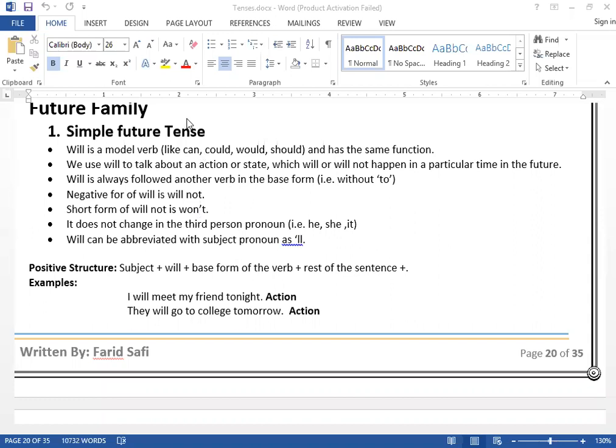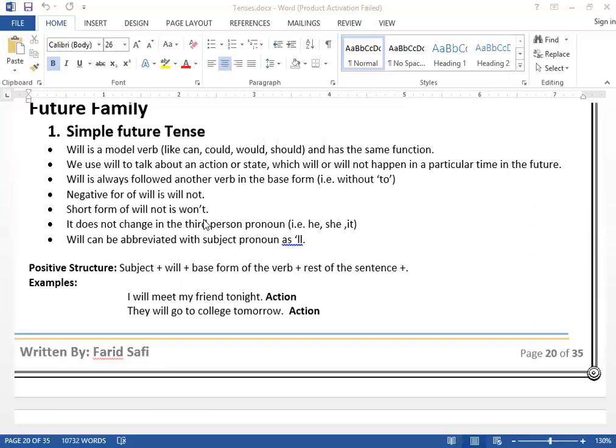In today's lecture, we're going to talk about simple future tense. We're talking about the future, like the simple, clear tenses. We have already studied simple past tense. Then we talked about simple present, and today we will talk about simple future tense. Clear? From the name, it's clear that it talks about future activity, an activity that will happen in the